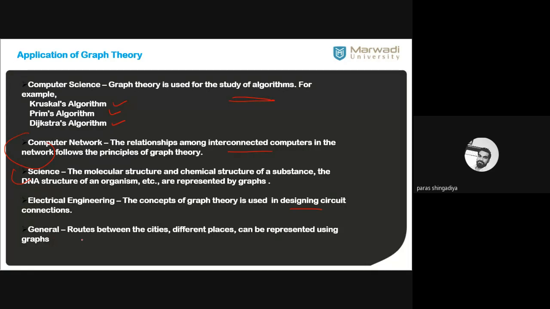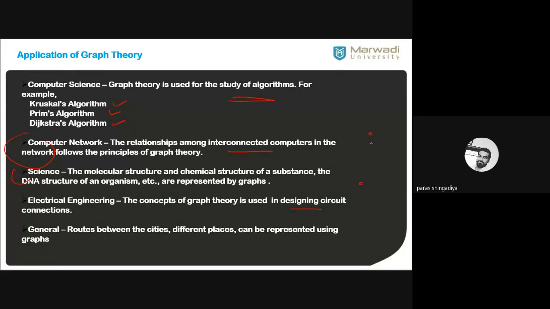And in general, in real life, it is required to find the route between two cities, two different places, with any connections you can consider. For example, if you find a path between two places, to any city, to any location, you can use graph theory there.